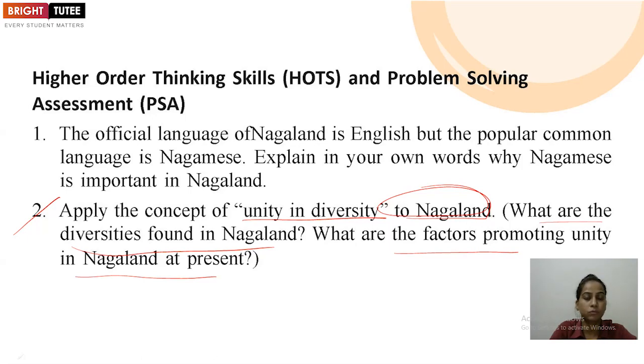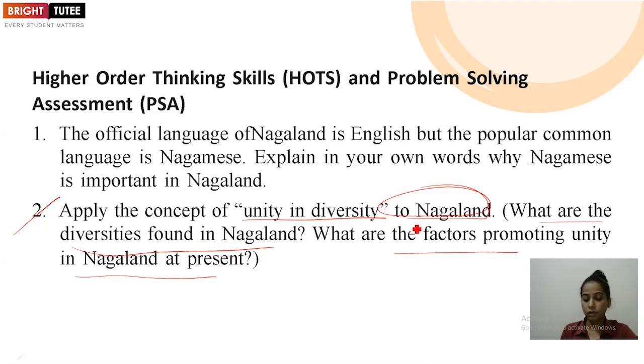Although Christians are in the majority, other people are also there, and we can talk about the many denominations of the Christians, as well as those belonging to different religious groups. Then we can talk about the different tribal groups residing there, speaking different languages and following different cultures and traditions. That will come under the cultural factor, how the culture of the people living in Nagaland differs from each other. In that way you can mention the other diversities also found in Nagaland.